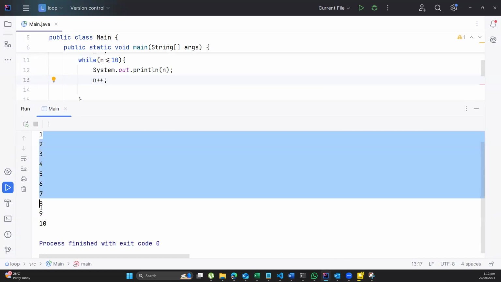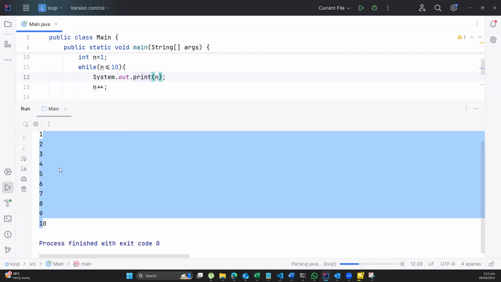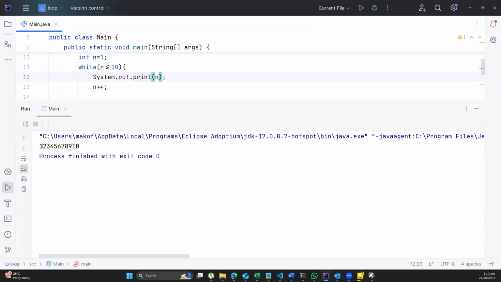You can see it displays on a new line. I could remove the ln from here and run it again. And you will see that it is displaying everything on one line like this.